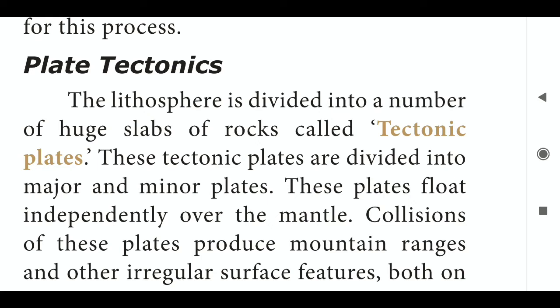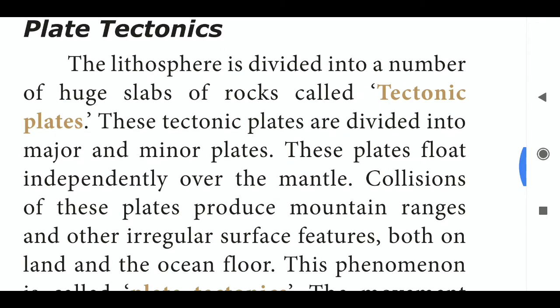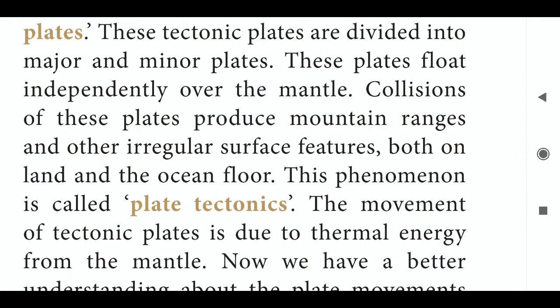Collisions of these plates produce mountain ranges and other irregular surface features both on land and the ocean floor. This phenomenon is called plate tectonics. The movement of tectonic plates is due to thermal energy from the mantle. Now we have a better understanding of plate movements and their relation to earthquakes and volcanic activities.